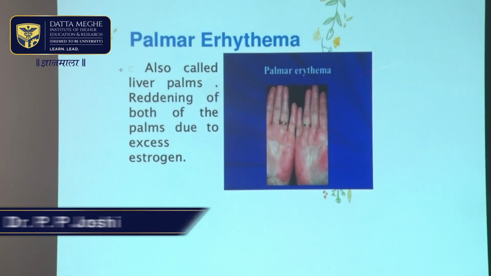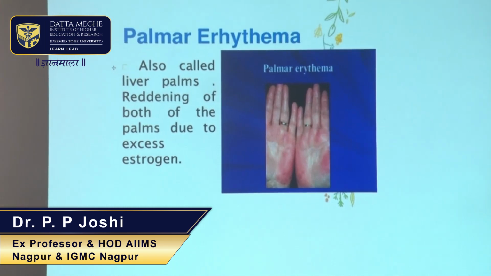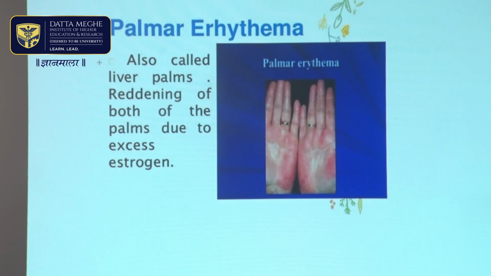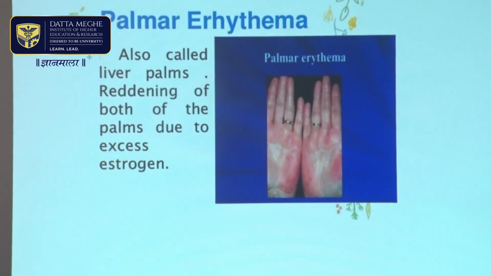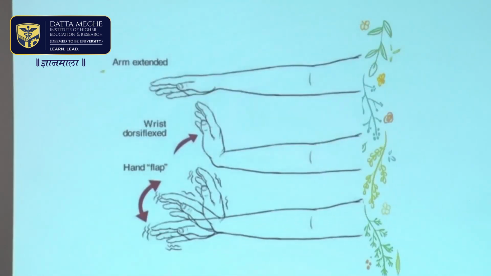Palmar erythema, again reddening of the palms, again because of estrogen excess, which can occur in patients who have cirrhosis of liver, also called liver palms, reddening of both palms due to excess estrogen.